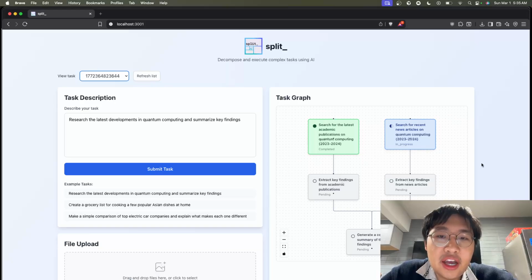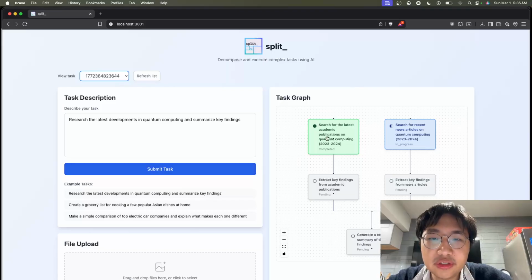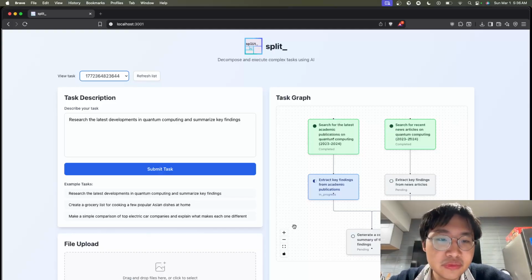So as you can see here, I have an active run that's kind of been completing. My prompt is: research the latest developments in quantum computing and summarize key findings. And so as you can see, our orchestrator agent has kind of split the task up into these little pieces. Here we're looking for academic publications, and here we're looking for news articles. We've noticed how we just finished the news articles. And so we're kind of going to work our way through this graph in order to acquire all the information we need, and then finally use a high reasoning model to summarize it.